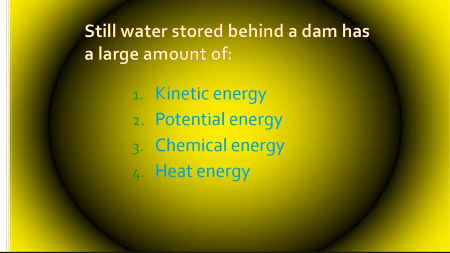Well, kinetic energy is the energy of something in motion, right? Chemical energy is the energy stored in chemical bonds. Heat energy is when you are increasing the motion of atoms, right? Elements. Potential energy: the water behind a dam has the potential to flow down through the turbines or through the dam. If we're generating electricity, it's going to be through the turbines. And that potential will become kinetic, right? But when it's just sitting there, it has potential, gravitational potential actually, as opposed to elastic potential.